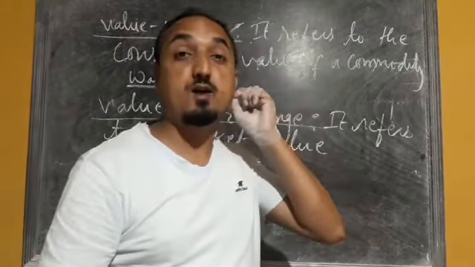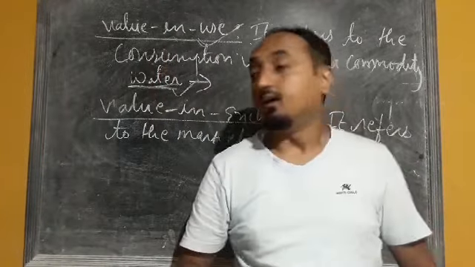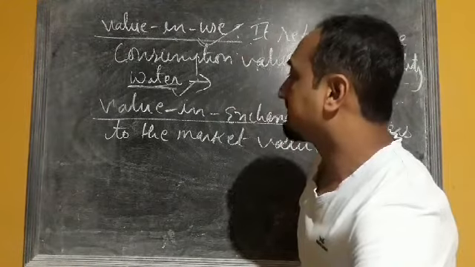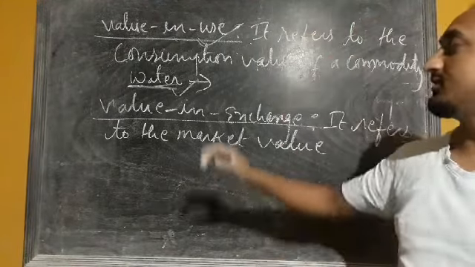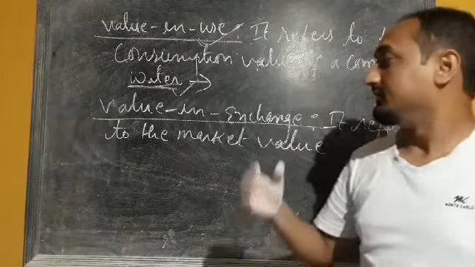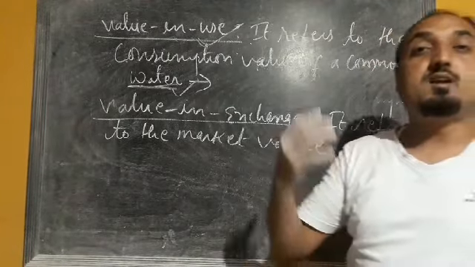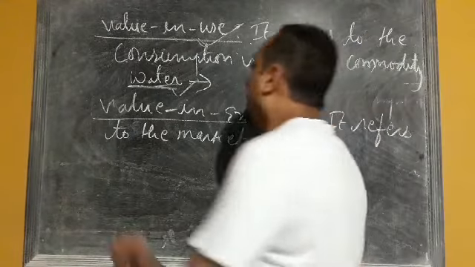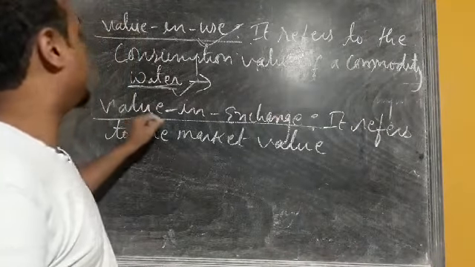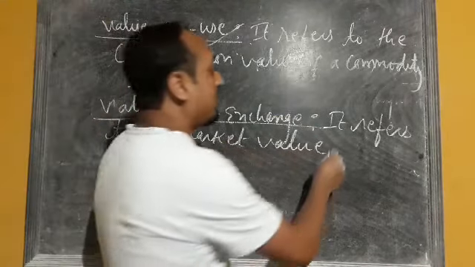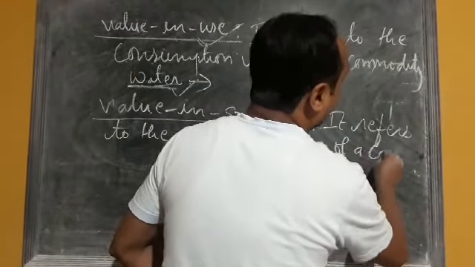So what is the market value of that commodity? In this case, it is not necessary that the commodity we are talking about has a very high value. That commodity may not be of a very high value, only the price may be high. So when we are talking about value in exchange, it refers to the market value of a commodity.